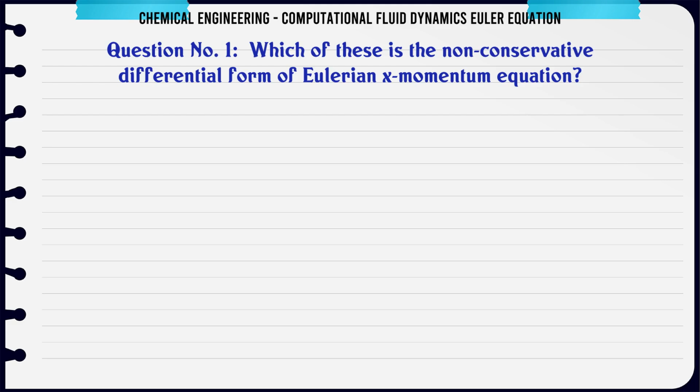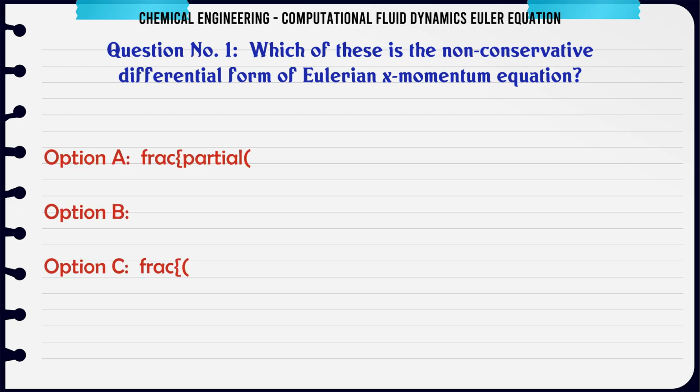Which of these is the non-conservative differential form of Eulerian momentum equation? A: ∂(ρu)/∂t + ∇·(ρu v) + ∂p/∂x = ρfx, i.e. ∂(ρu)/∂t + ∇·(ρuV) + ∂p/∂x = ρfx. B: ρ Du/Dt + ∂p/∂x = ρfx, i.e. ρ du/dt + ∂p/∂x = ρfx.